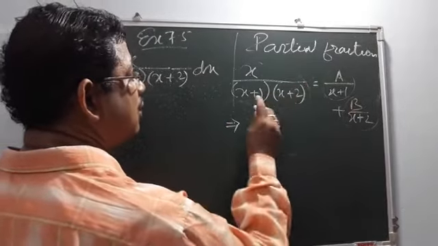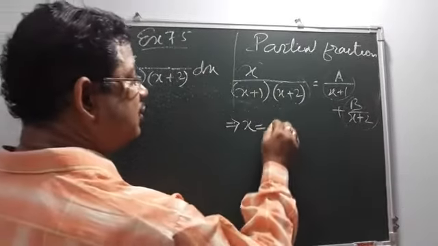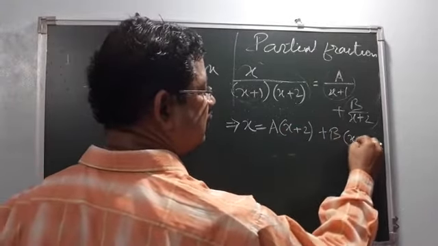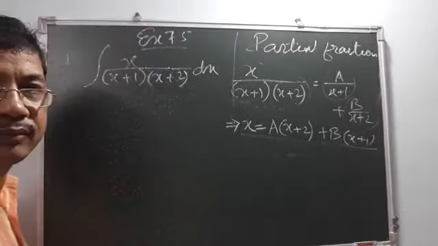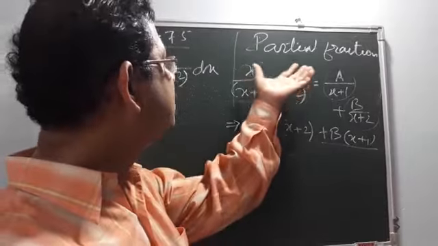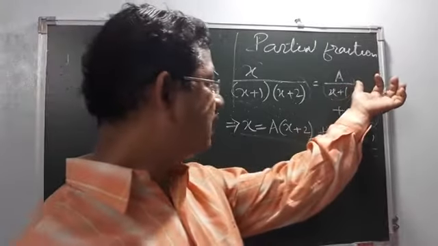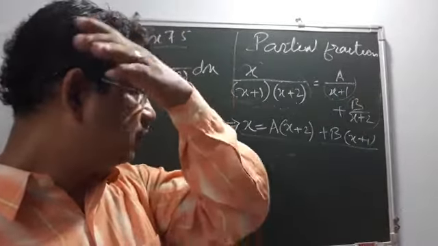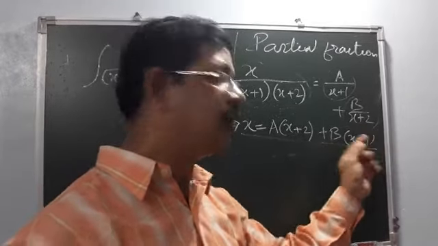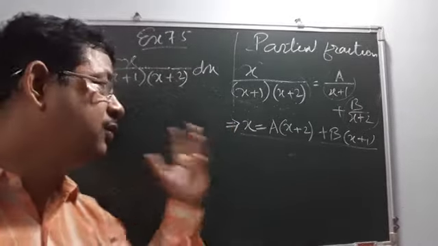If we multiply each term by x plus 1 into x plus 2, LHS becomes x. RHS, a into x plus 2 plus b into x plus 1. See, what I have written, that I have multiplied each term by x plus 1 into x plus 2. So if we multiply this one, x plus 1 into x plus 2, cancel x, it will be there. If we multiply x plus 1 into x plus 2, then x plus 1 will cancel and we can get a into x plus 2. If we multiply this by that, then only x plus 2 will cancel and x plus 1 will remain. Or you can do simplification, LCM you take, then also you can get the same thing.